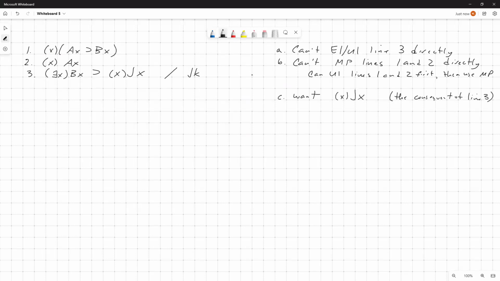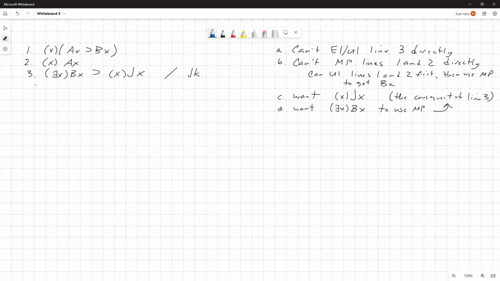And now working backwards a little bit, if we want the consequent of a conditional, then we should look for the antecedent on a line by itself. And now we have connected up our earlier observation with this last one, right? Because if we do instantiate lines 1 and 2 and then use modus ponens, what we're getting, of course, is a sentence that looks like this, which we can then generalize to get a sentence that looks like this.